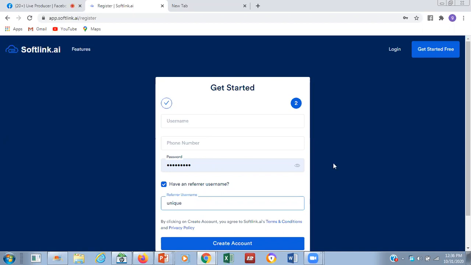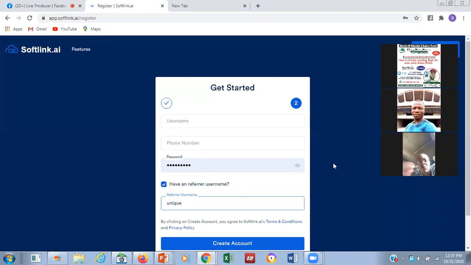So once you are using Unique as your referrer, anytime, it's still free. Just when you are registering, use Unique. When you are creating the account as a referrer, use Unique. Any day you are going to make the payment, you are going to get 15% off of whatever money you are going to subscribe for. And every month you'll be getting 15% off for any of your subscription.